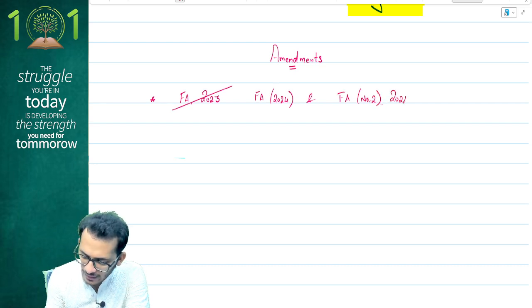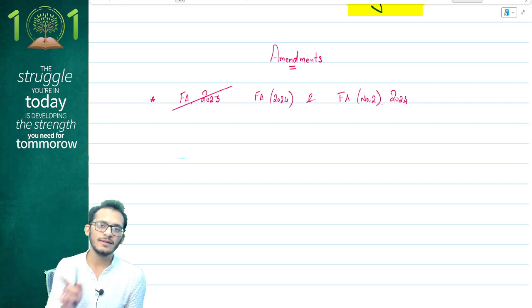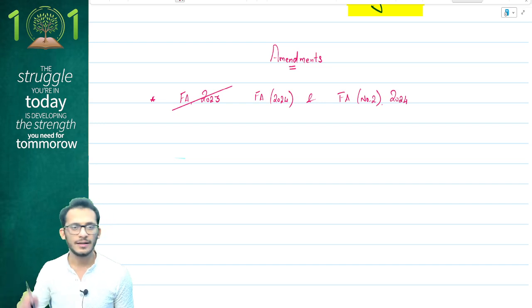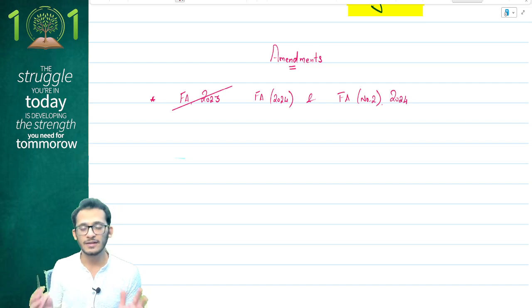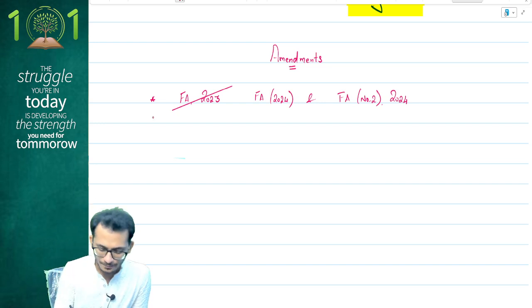By 2 Acts, I think most of you would already be aware. This year was the election year and therefore there is always one interim budget and one final budget. This is one thing which you need to know, and therefore we are discussing this because there are some critical amendments to be discussed from your November 24 to May 25.